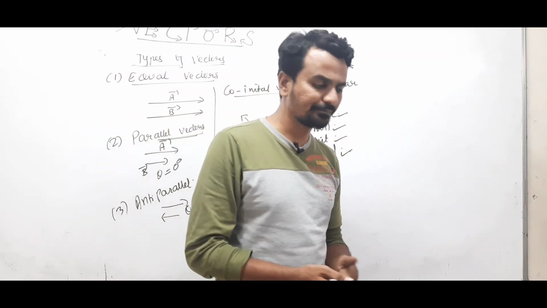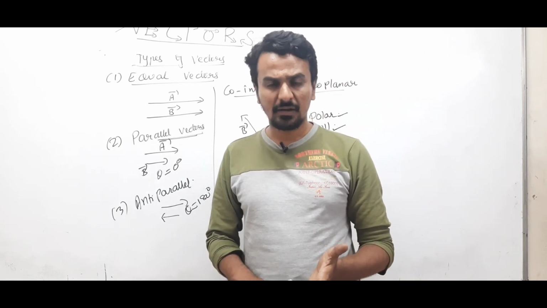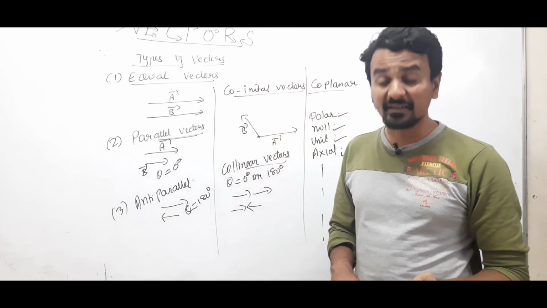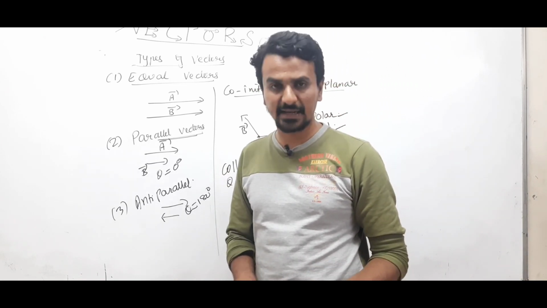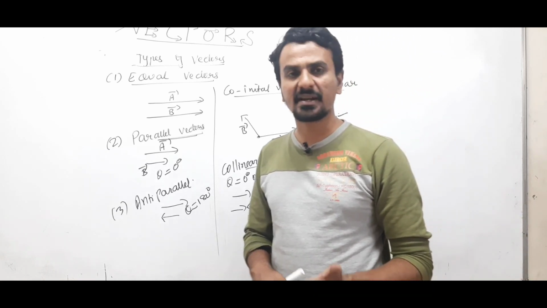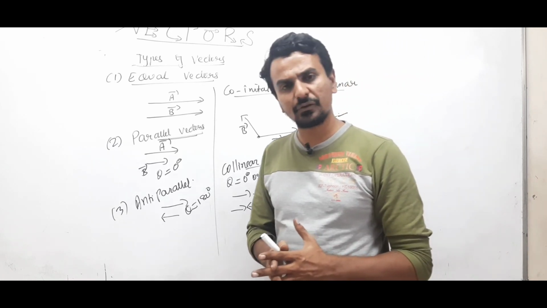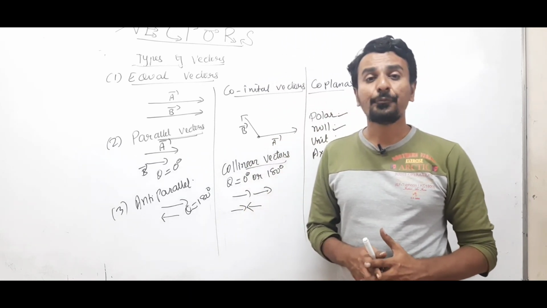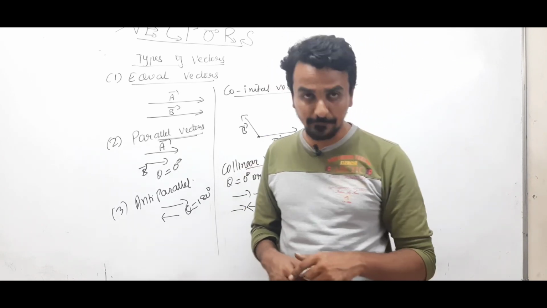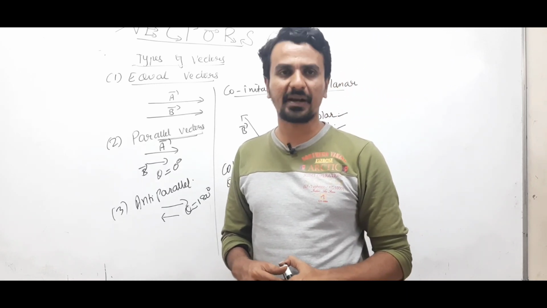In this video, we covered the introduction of vectors: why a vector is needed, what a vector quantity is, what a scalar quantity is, why a few quantities, even though having direction, are treated as scalar, types of vectors, and how to represent a vector. These are the things which we have discussed in this video. Fine. So now in the next video, we'll discuss multiplication of a vector with a scalar, and addition and subtraction of two vectors: how two vectors can be added and how two vectors can be subtracted. Okay.